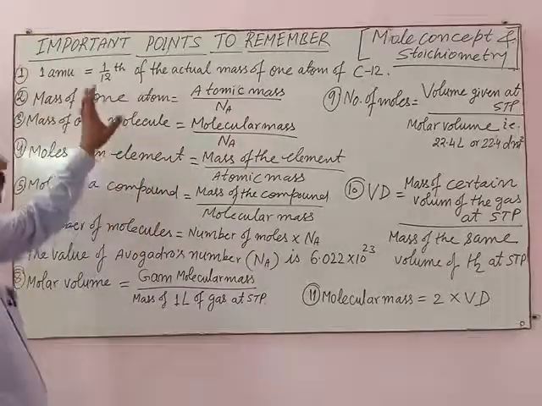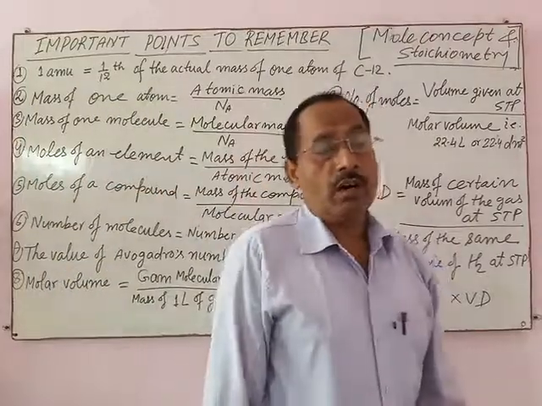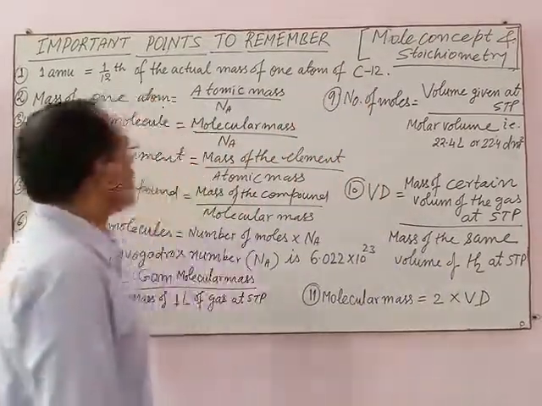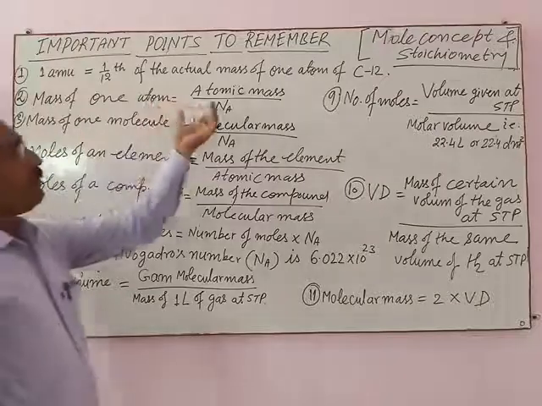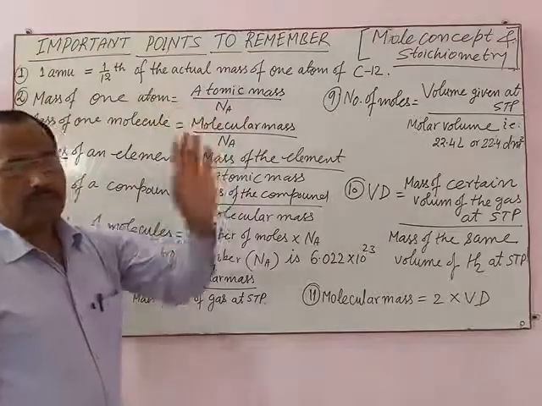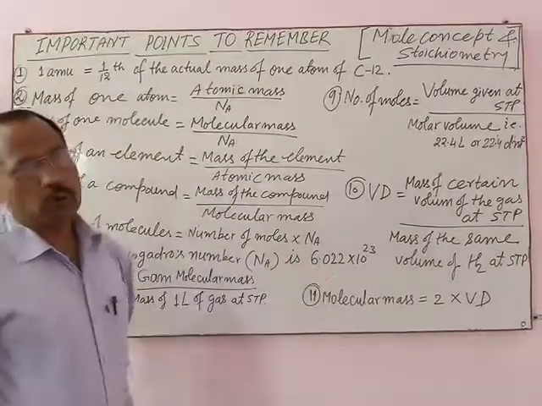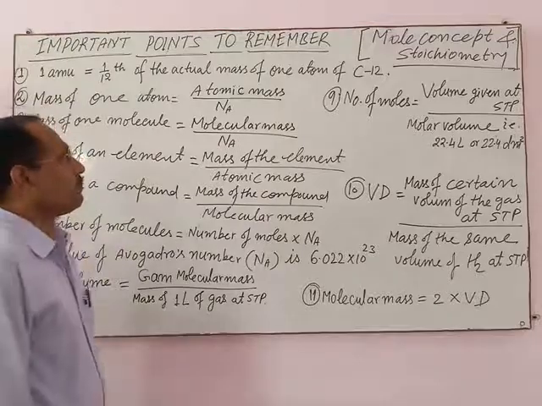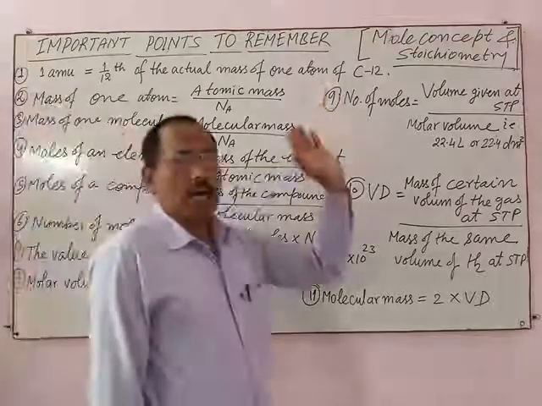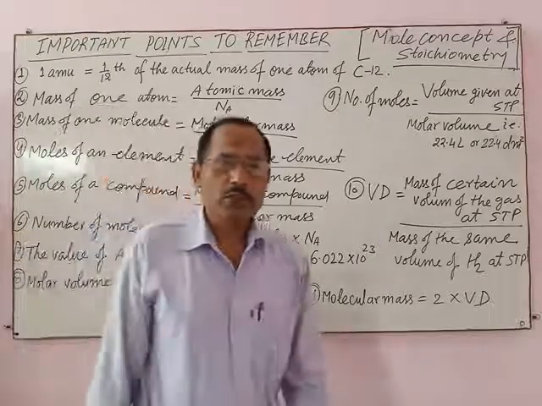Actual mass of any atom can be calculated with the help of atomic mass of that element divided by Avogadro number. For example, atomic mass of carbon is 12.